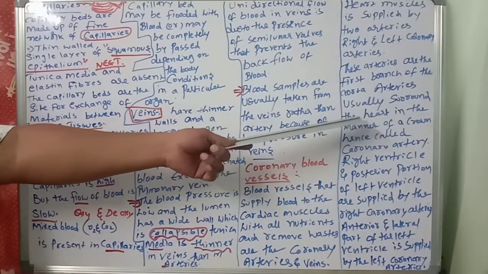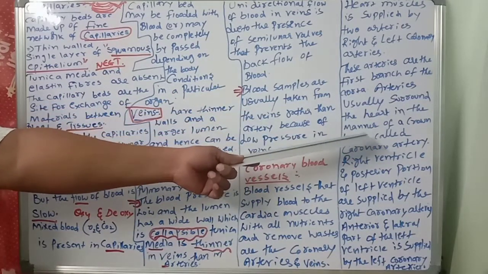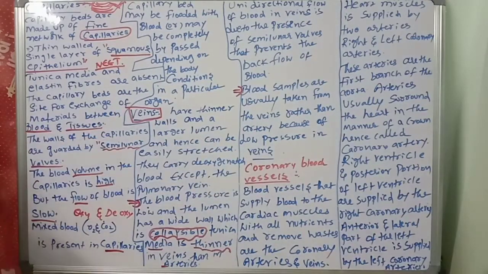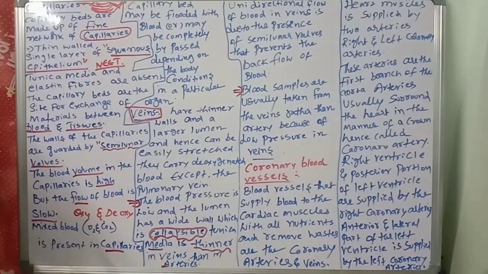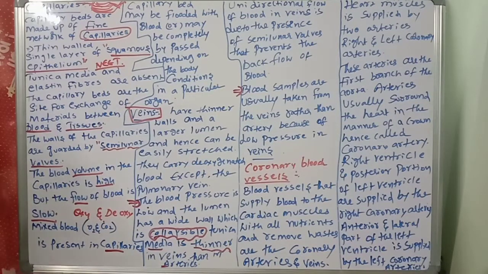The coronary arteries are the first branch of the aorta, which is the largest blood artery. They are arranged around the heart like a crown. Hence it is called corona. Corona means crown.